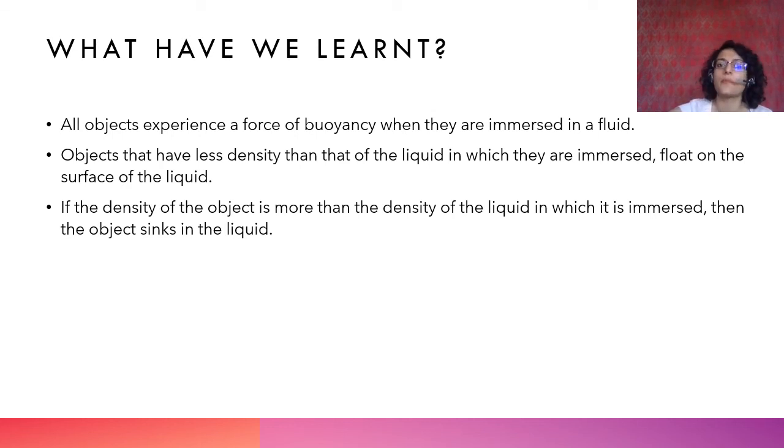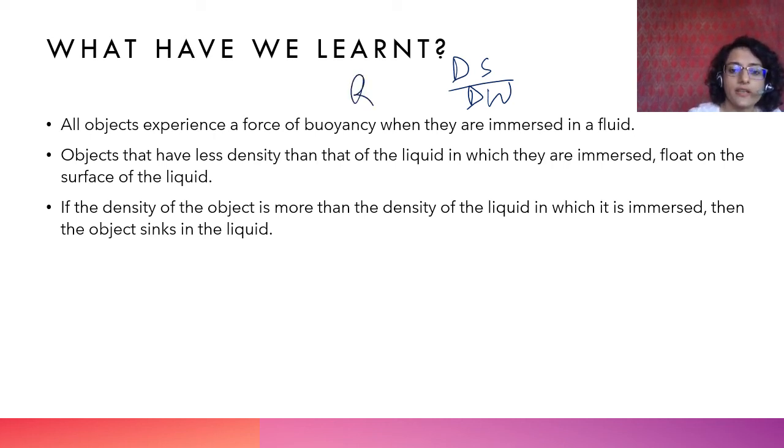Let's look at relative density. We saw that relative density is density of substance upon density of water. In this case we are taking water. This is relative density. So if these both are equal, then it becomes 1.